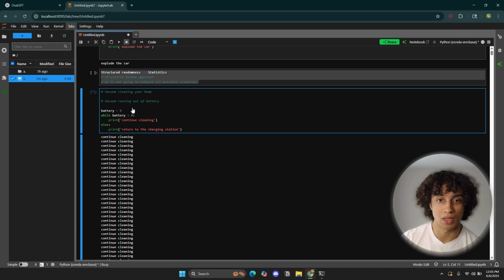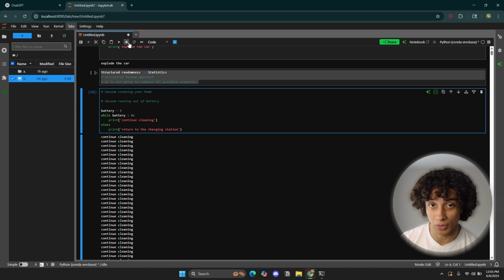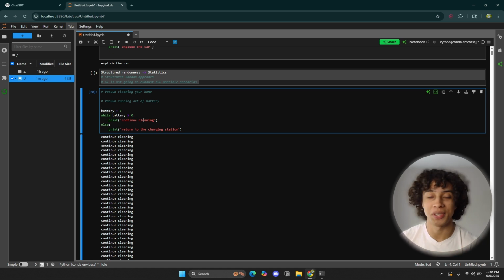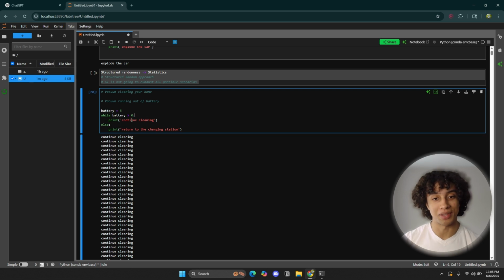Stop. Terminate. Okay. Don't crash on me. I already knew this was going to happen. Okay, there we go. Finally, it stopped. So you just want to terminate that. If you did that, by the way, make sure to press interrupt the kernel so it doesn't just continue ad infinitum and crash your notebook. But it's fine. That's the important thing to know about while loops.